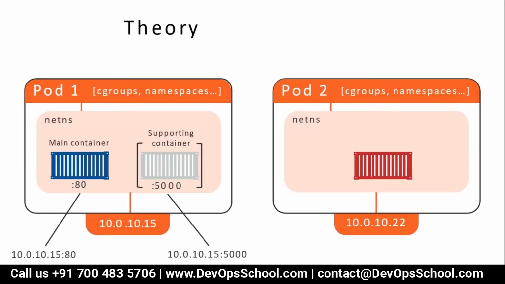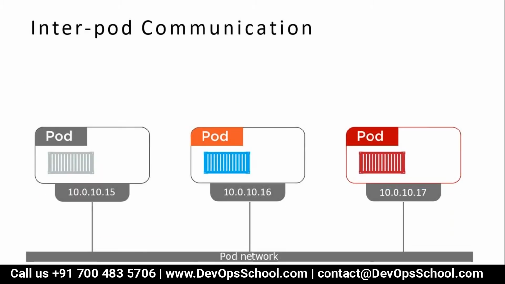Guys, look at this, very simple. Here in this pod one, you have two containers. One container you are running on port 80, the second container on port 5000. The first container is the main container, the second container is the supporting container. How can you access them from outside? Using the IP address of the pod, you see that. If you want to access the container of that particular pod from outside, you have to use the IP address of that pod. Mind it here.